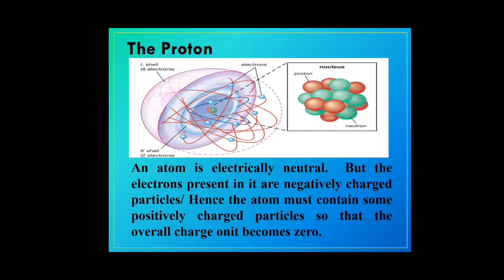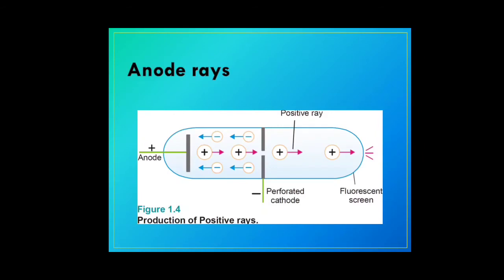The next particle that was discovered was the proton. An atom, as we know, is electrically neutral. But now we have discovered that electrons, which have negative charge, were present in the atom. So if an atom has to be electrically neutral, there has to be some positive charge present inside to neutralize the negative charge. And thus the discovery of the proton was done with the help of anode rays. So what are anode rays?